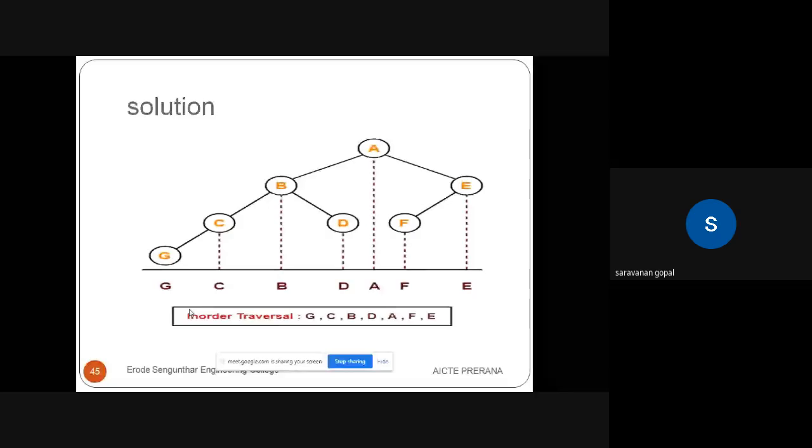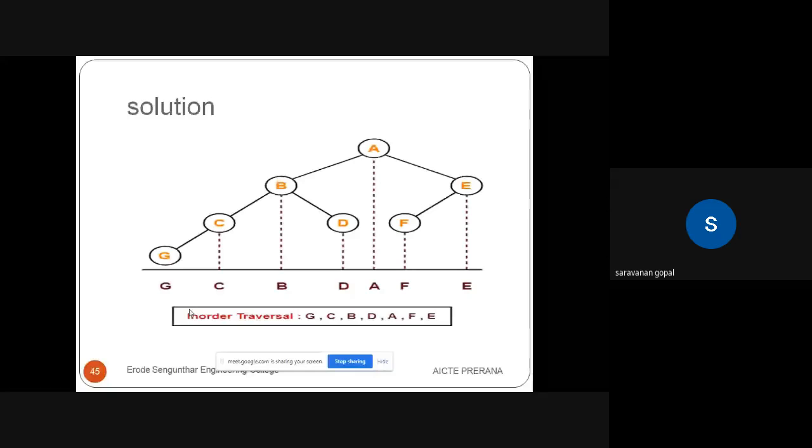Sometimes this type of question is asked from the GATE point of view. Once again I'll tell you the question: if the binary tree in the figure is traversed in order, then in what order will the nodes be visited? In-order tree traversal means the order is from left to right. So the first node is G, then C, then B, then D, then A, F, finally E. This is the solution of this problem. So it will be visited from left to right, that is in-order tree traversal.